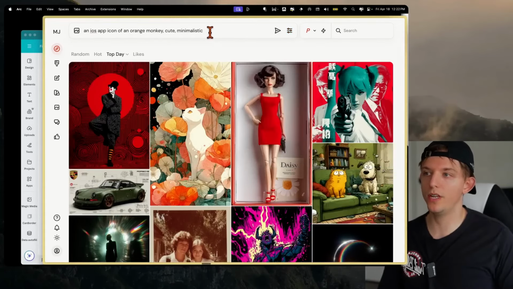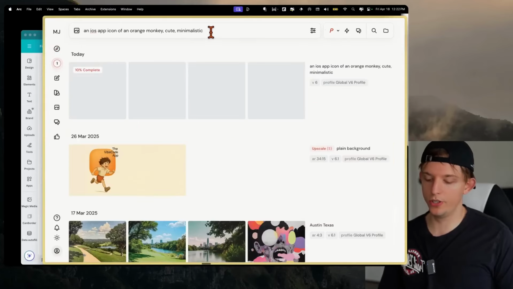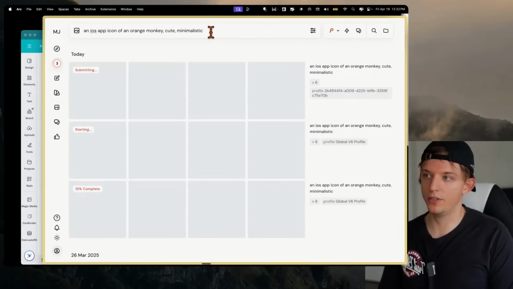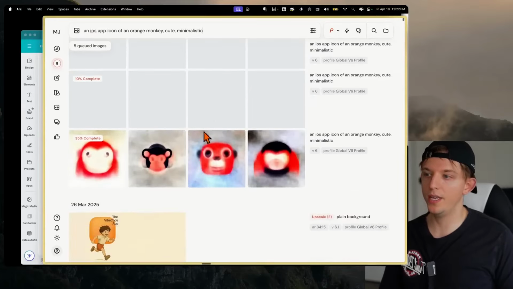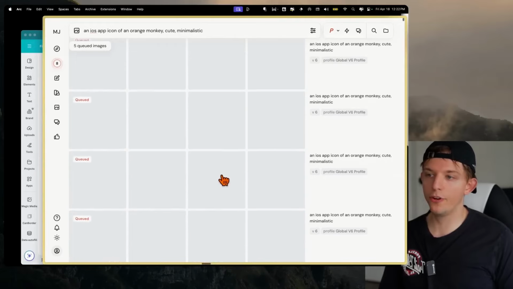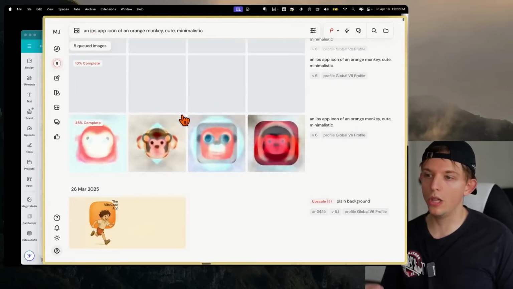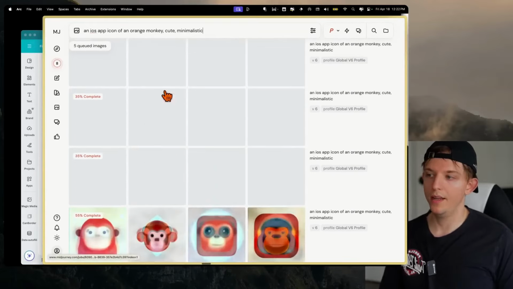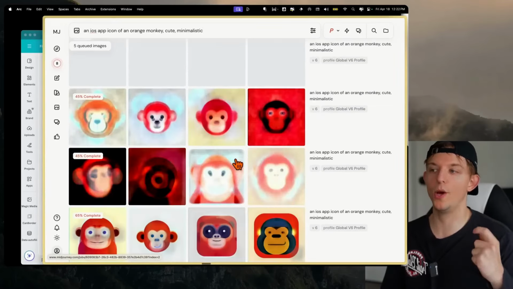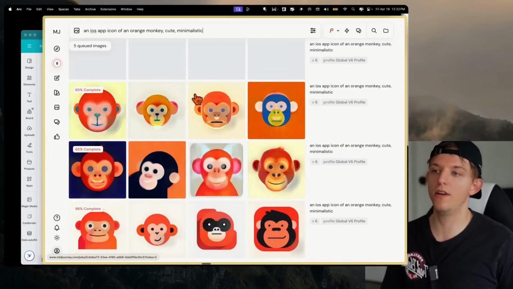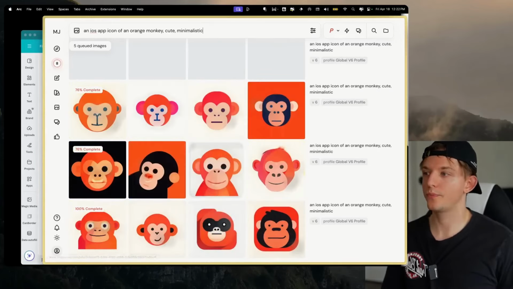And so what you can do is you can actually just press Command Enter, and you can see here 4 images are now being generated. And what we can do actually is we can just do that over and over again. So we can say Command Enter, Command Enter, Command Enter. And so here we now have 30 images loading all at once. And so we can kind of see them in this grid. And in this way, it's a little bit dangerous because you can spend a lot of money. Each of these generations costs money.